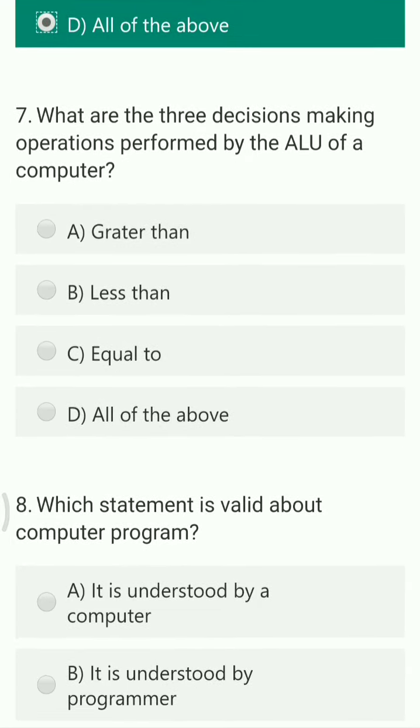Next question is, what are the three decision-making operations performed by ALU of the computer? Greater than, less than, equal to, all of the above. So arithmetic operation involves addition, subtraction, division, multiplication, as well as all these types of operations, that is logical operations also. So all of the above is the right answer.